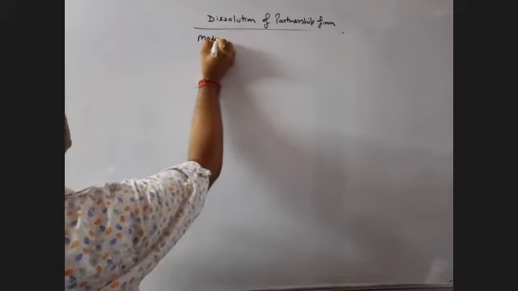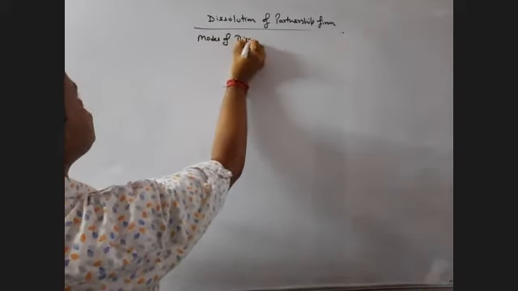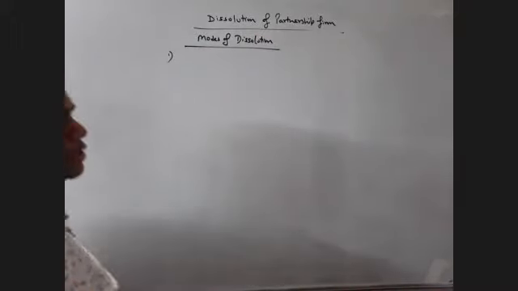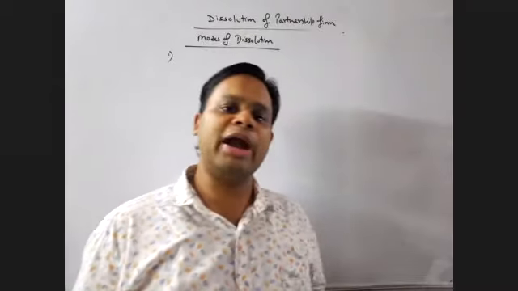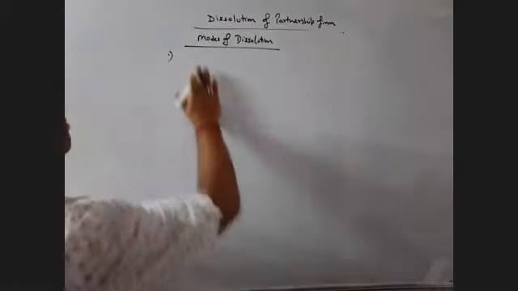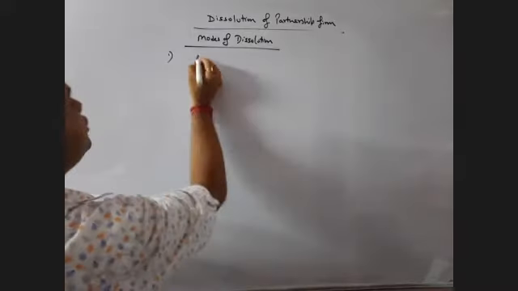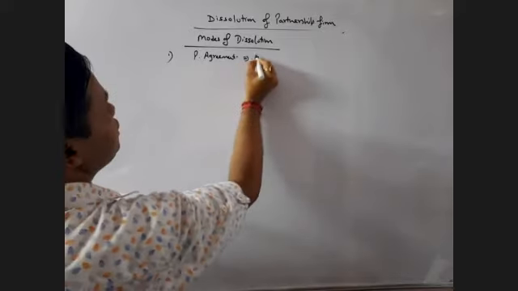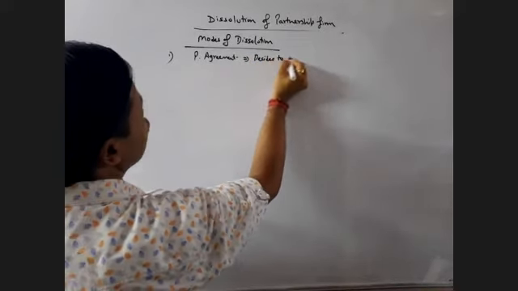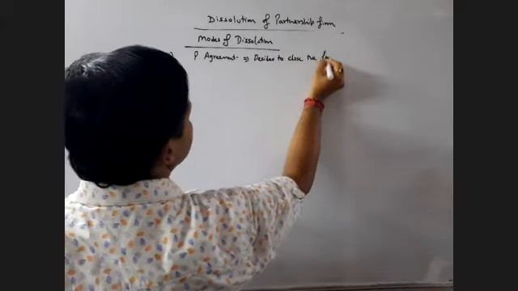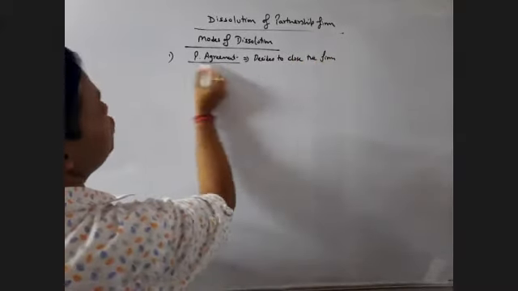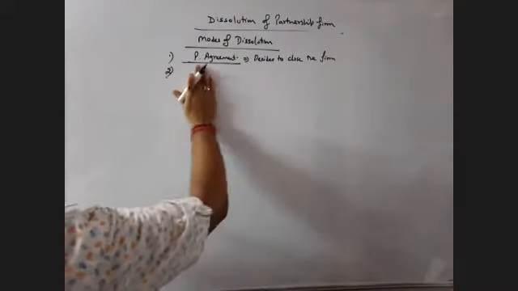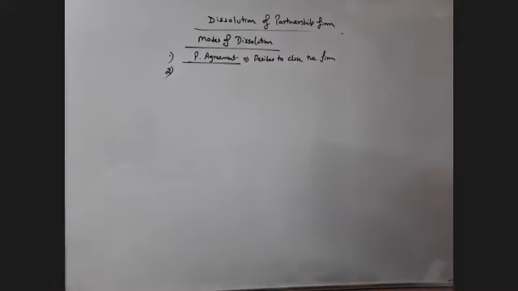Now, the next topic is modes of dissolution. We all know that a partnership comes into existence with an agreement, so a partnership can come to an end with an agreement. If all the partners decide to close the firm, they can do so by making an agreement, which is called the partnership agreement. With the help of the partnership agreement or partnership instrument, the firm can be dissolved.